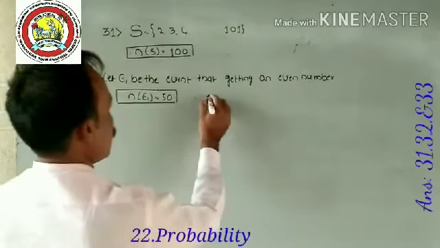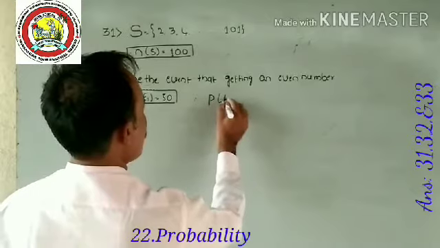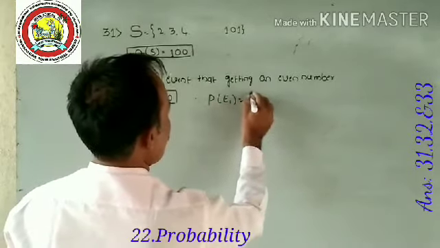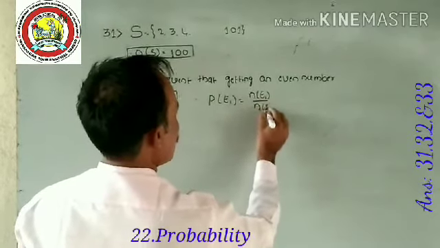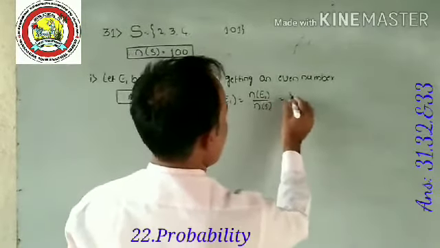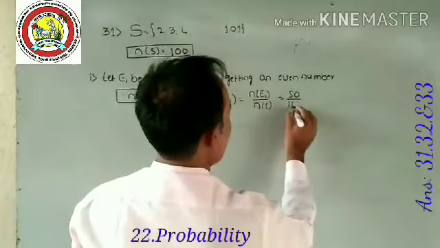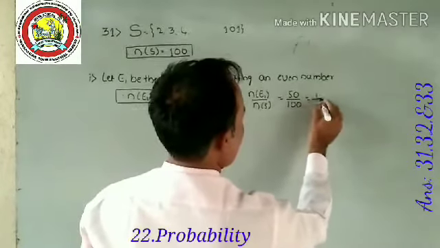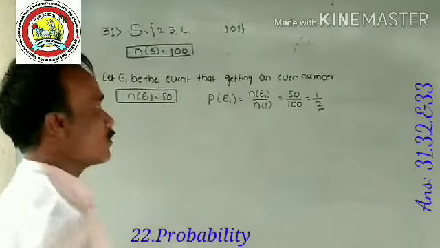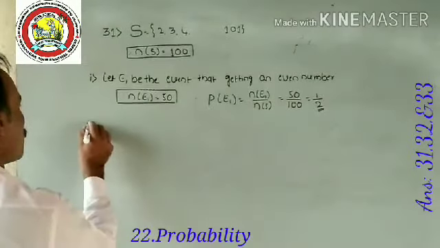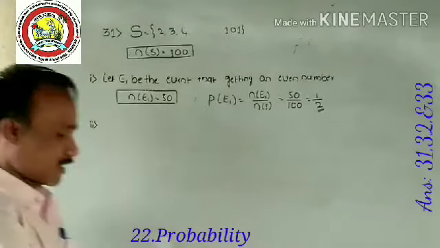Therefore, the probability of this event P of E1 is equal to, the formula is n of E1 divided by n of S, so that is equal to 50 divided by 100, so that is equal to 1 by 2. Getting an even number, the probability is 1 by 2. This is the first question. Now the second one.